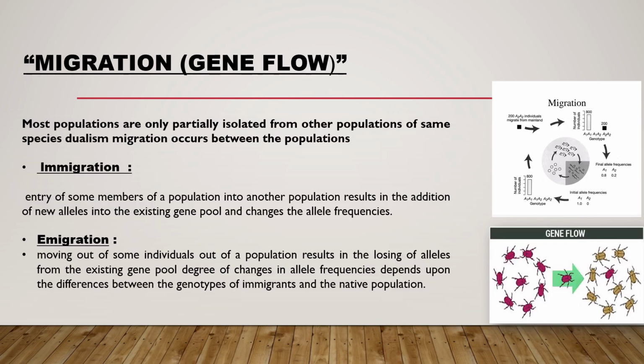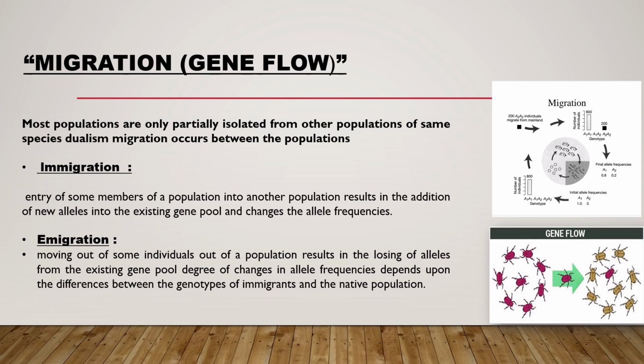Second major factor which changes the gene frequency is migration. Two important terms which we will discuss under this topic are immigration and emigration. Immigration is the entry of some members of a population into another population. It results in the addition of new alleles into the existing gene pool and it changes the allele frequency.